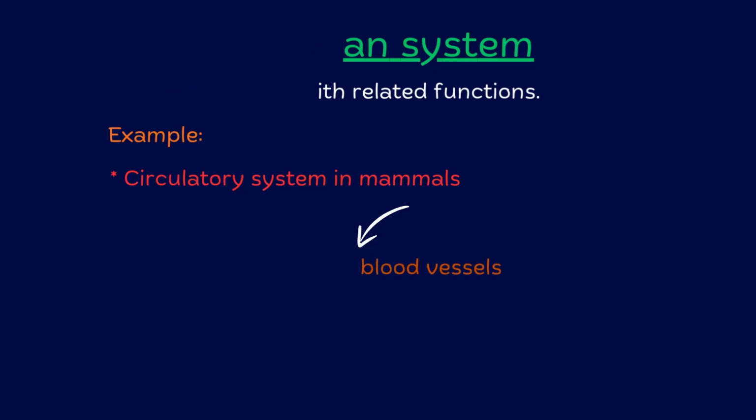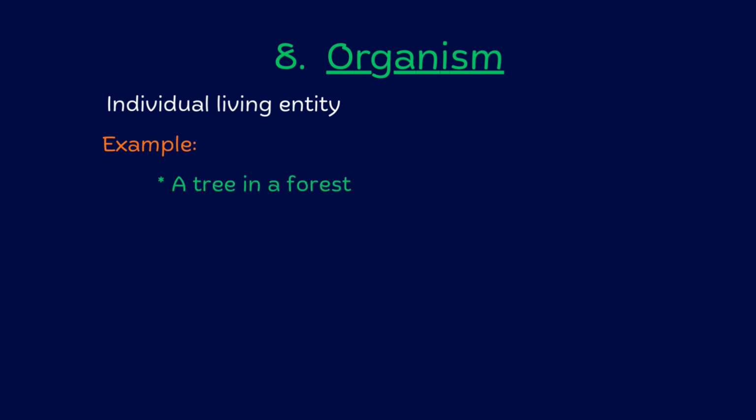Together, organ systems form an organism. This is an individual living entity. For example, a tree in a forest is an organism. Eukaryotes and prokaryotes are also organisms.